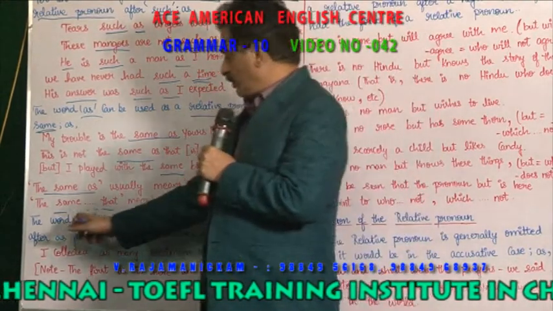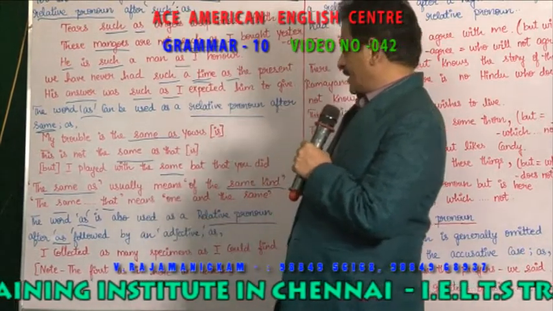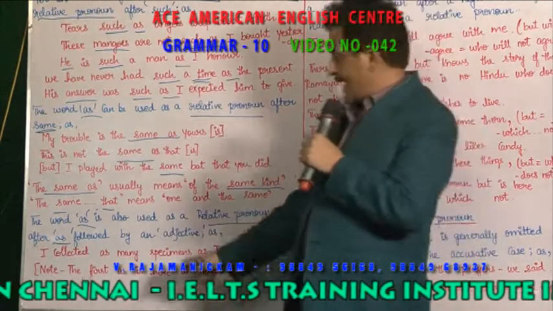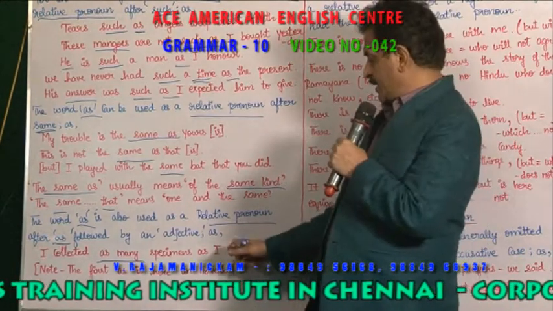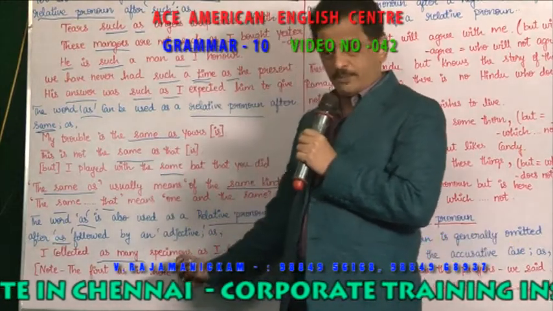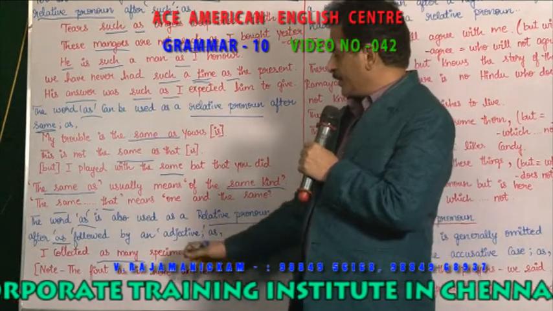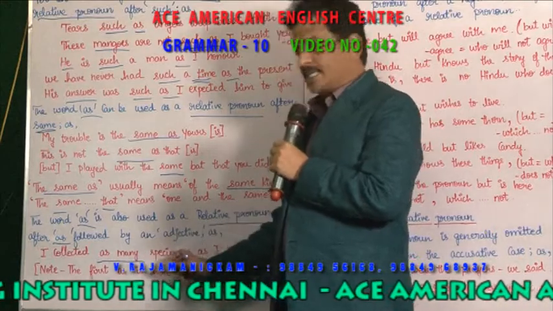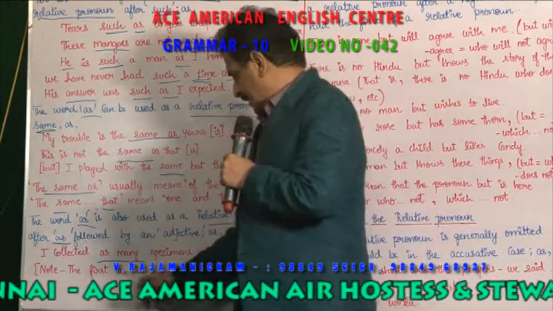The word "as" is also used as a relative pronoun after "as" followed by an adjective. After as, an adjective should come. I collected as many specimens as I could find. See, "as many" is an adjective. This "as many" stands for what? Specimens. I collected as many specimens as I can. So this "as" is followed by many. So this "as many" stands for the specimens. Note the first "as" is here an adverb.